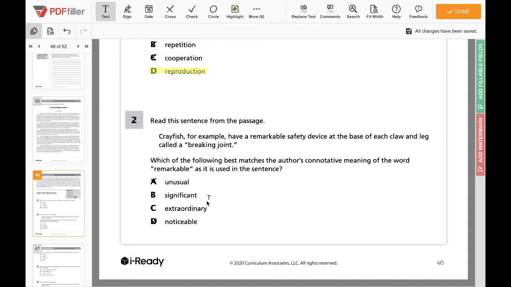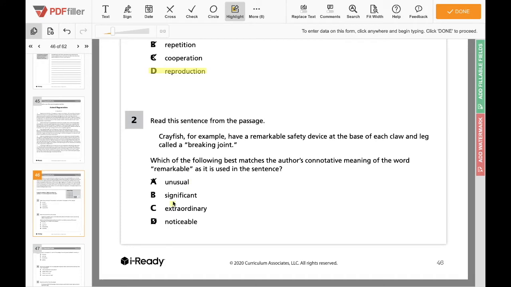So when it comes down to significant and extraordinary, this can make things a little bit difficult because I think those words mean similar things. But in terms of when they say they have a remarkable safety device at the base of each claw and leg called a breaking joint, when we think of something being extraordinary, we think of something being different than a lot of other people's, right? When something's extraordinary, it's something that that person has that not everybody has, or something that is rare, not unusual necessarily, but something that's really cool when it happens, right?